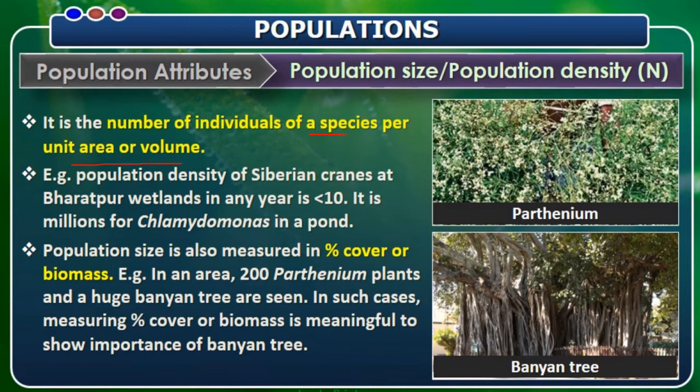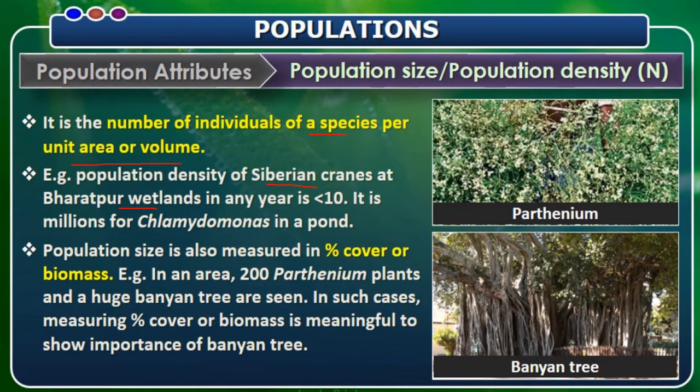The growth of that species per unit area or per volume will be calculated, and that population will be accounted, which tells the population size of that organism in that area. The same example we have given here: the population density of Siberian cranes at Bharatpur wetlands in any year. How much will it be? It will be less than 10.